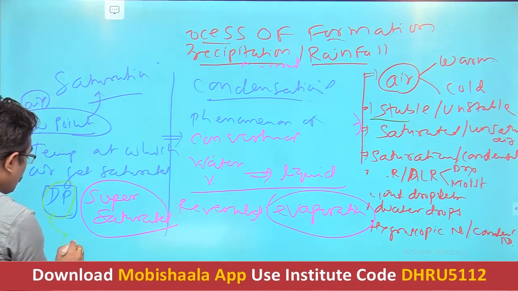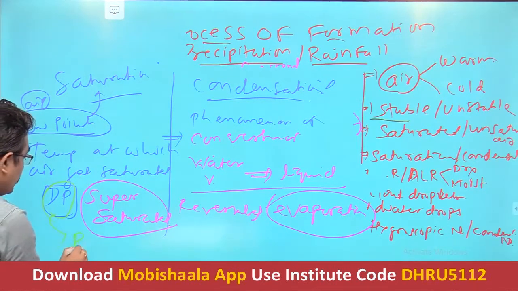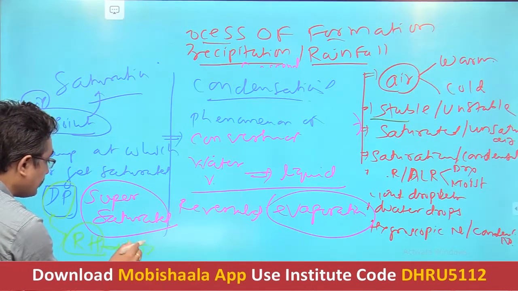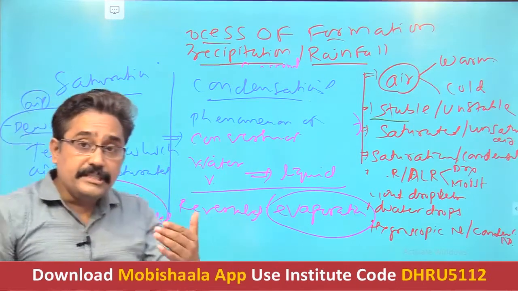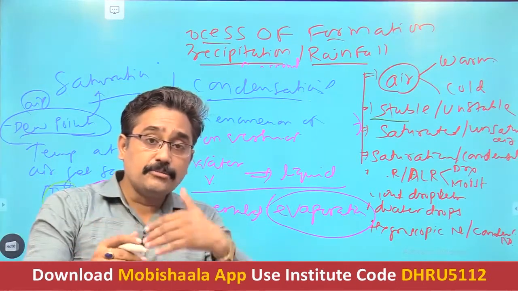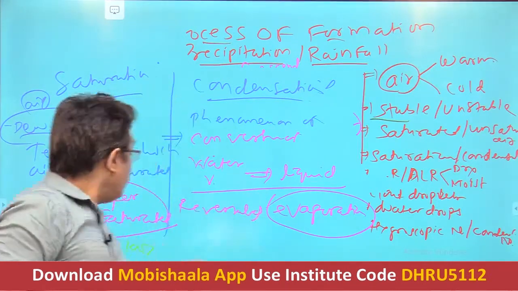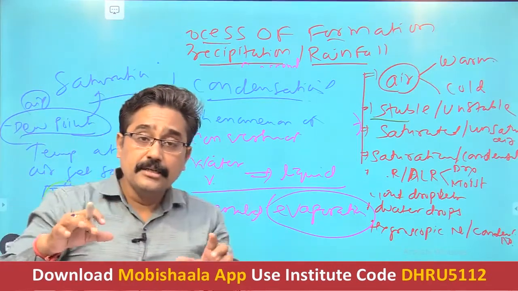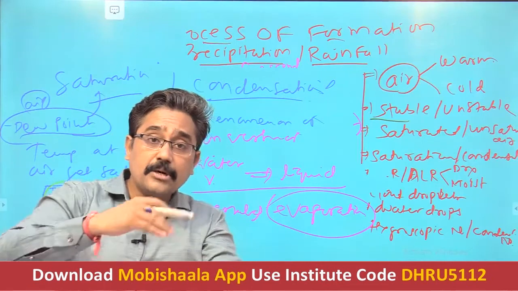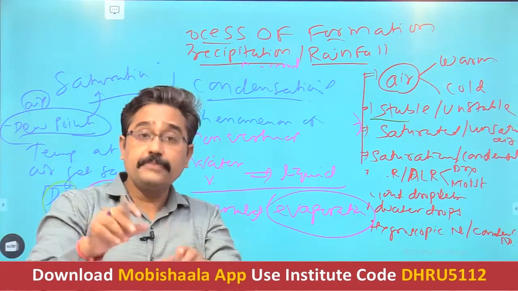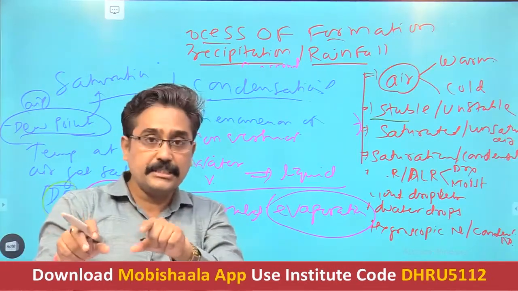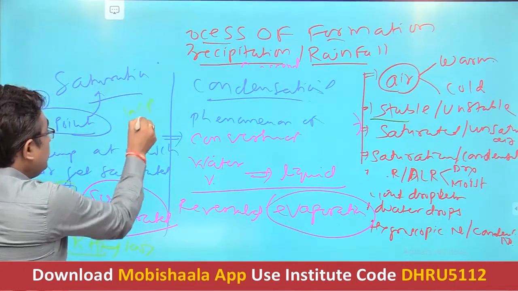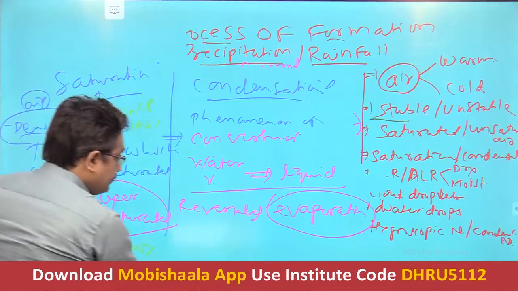Supersaturated means after attaining the dew point, its relative humidity is more than 100%. Once the air is fully saturated, the water vapor content in it is 100%.